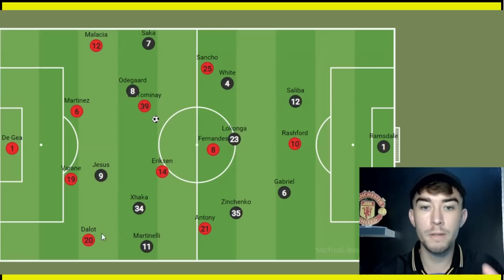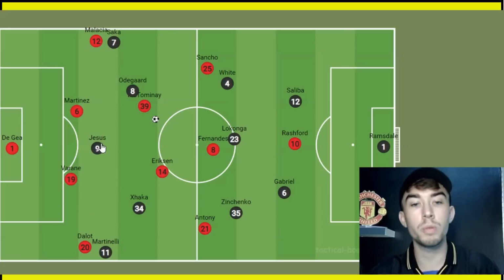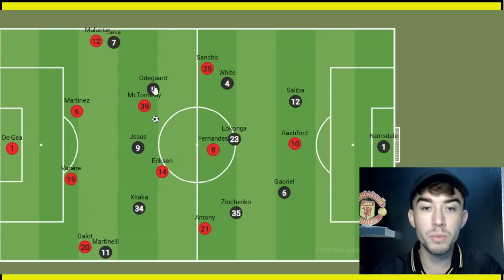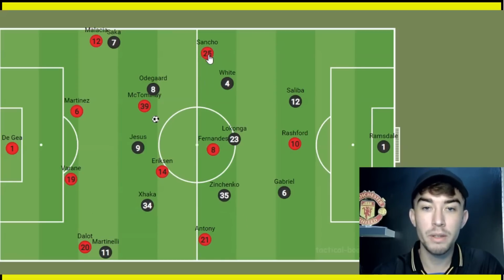So Manchester United, of course, defending in a back 4, and Arsenal pushed their wingers extremely high and wide, as they always do, meaning that Malacia can't come out here or inside to help, and the same for Dalot on this side. What we also saw was Jesus dropping in here, Odegaard was here, Xhaka was here, and then also with Zinchenko coming inside as well.